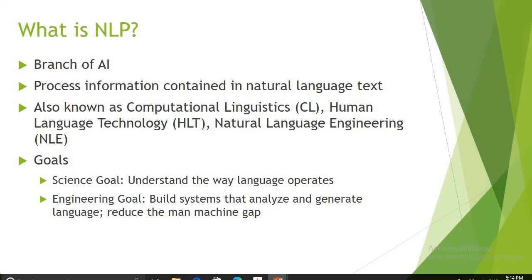The science goal of studying NLP is to understand the way language operates, whereas the engineering goal of studying NLP is to build systems that analyze and generate language to reduce the man-machine gap.